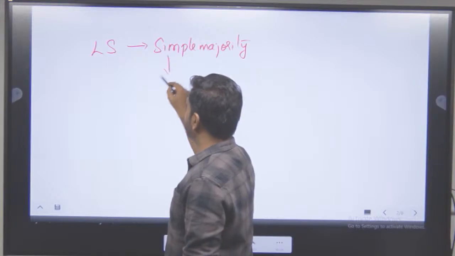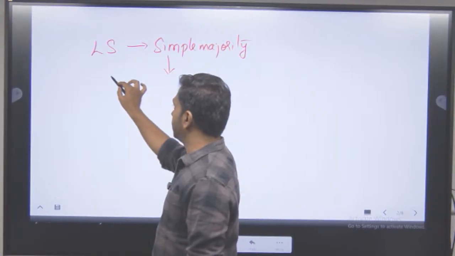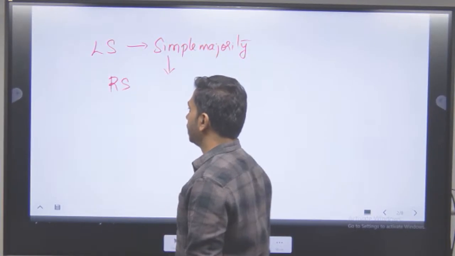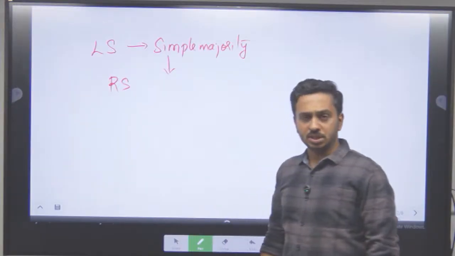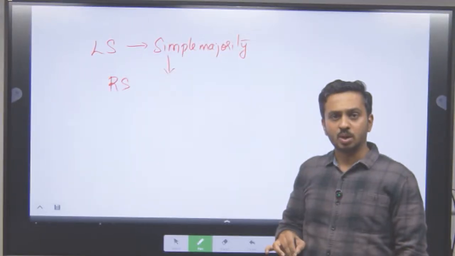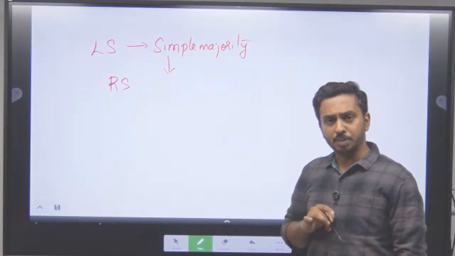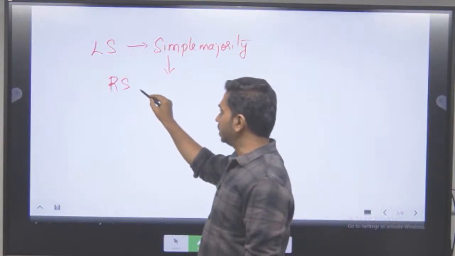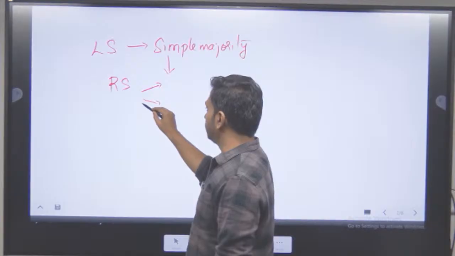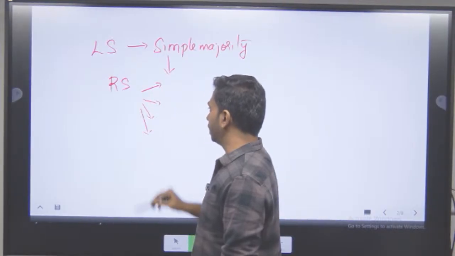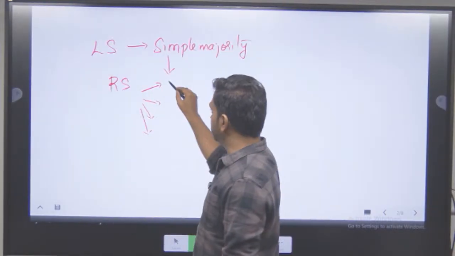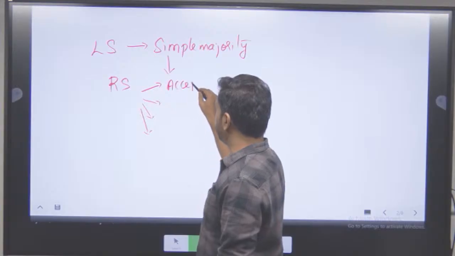Now, once they receive simple majority in the Lok Sabha, it goes to the Rajya Sabha. What are the options for the Rajya Sabha with respect to passage of the money bill? Now, the Rajya Sabha in general, with respect to any bill, will have 4 options. They can accept that bill.